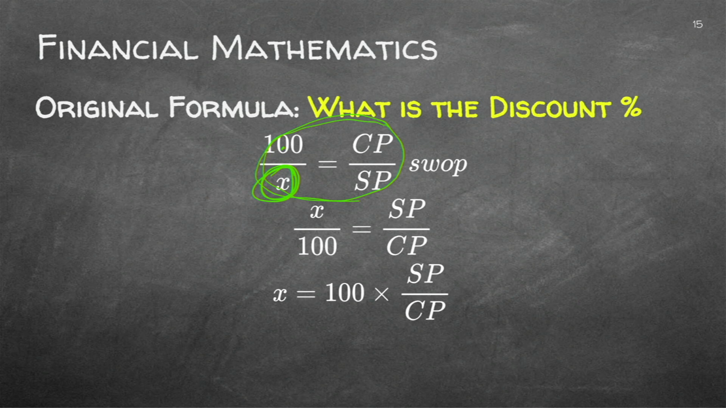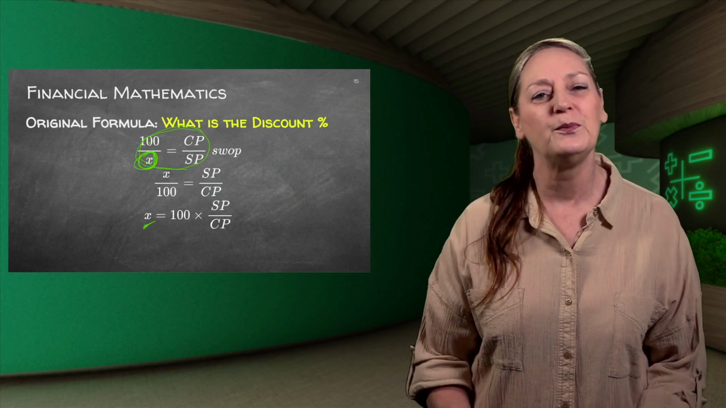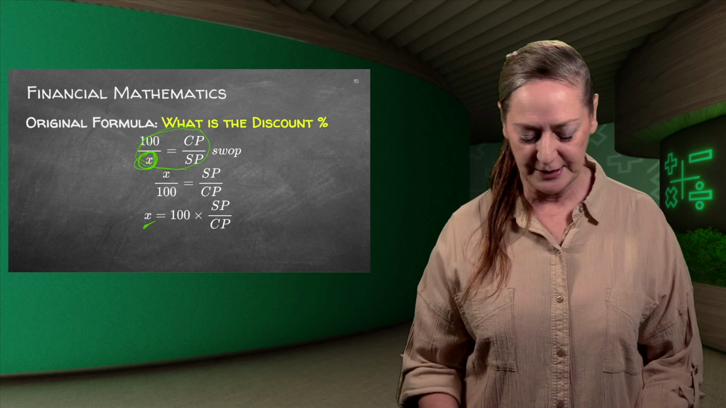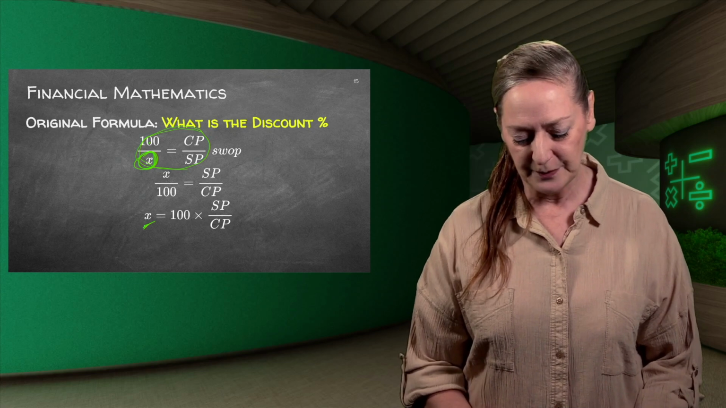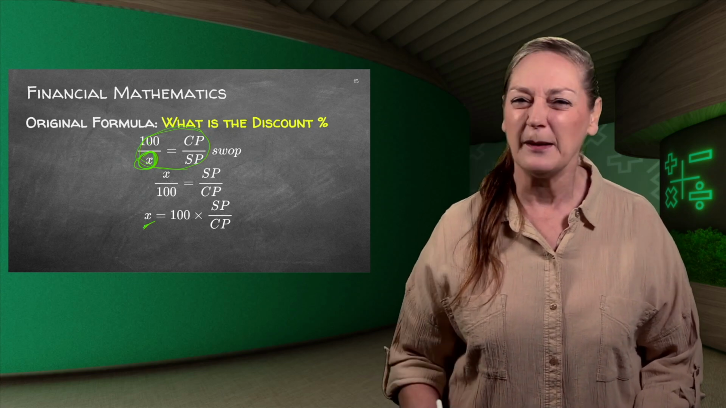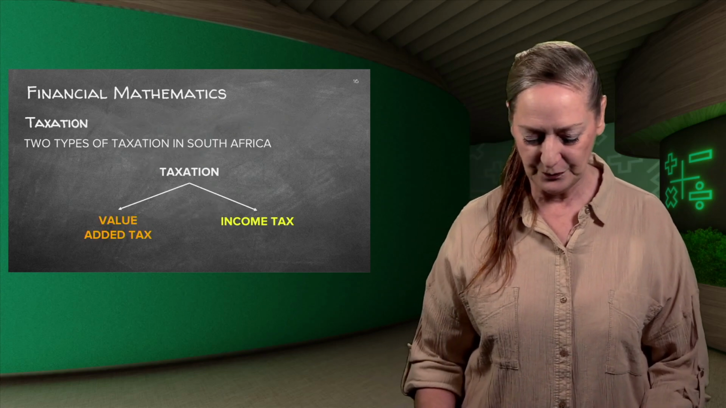And you have to do it on both sides. What you do to the one side, you always have to do to the other side. I'm just swapping it around because I want to isolate X. Then you take the 100 to the other side, times both sides by 100, and there's your formula. X equals 100 times the selling price over the cost price. So go back to the example we just did and substitute your selling price and your cost price, and you will get X, the percentage discount, and you can just times it by 100 to make it a percentage.